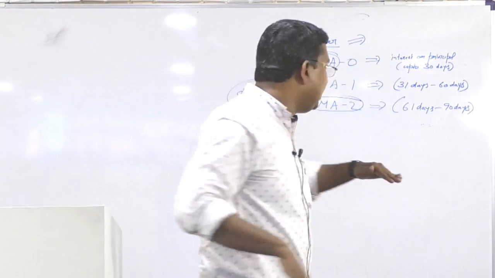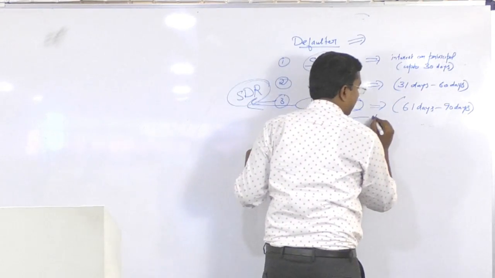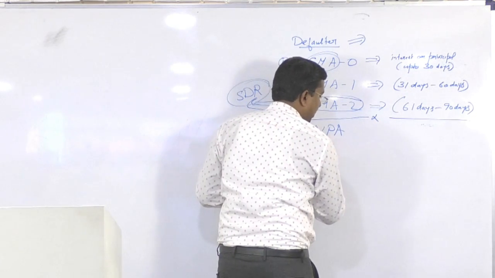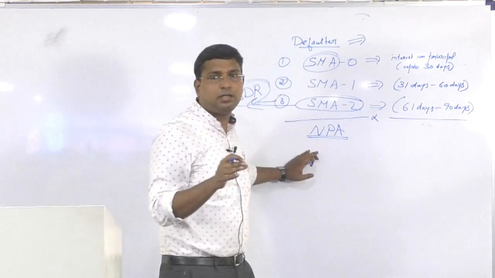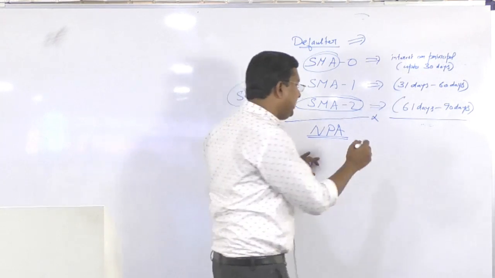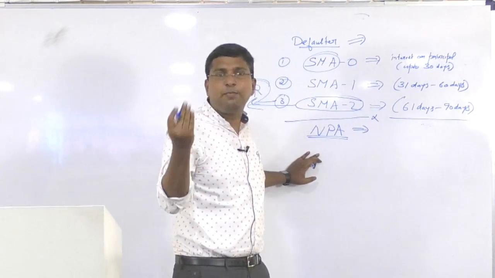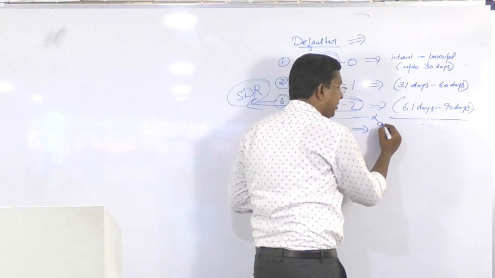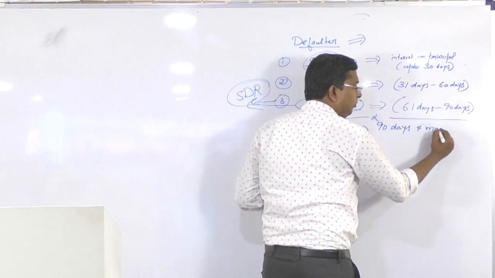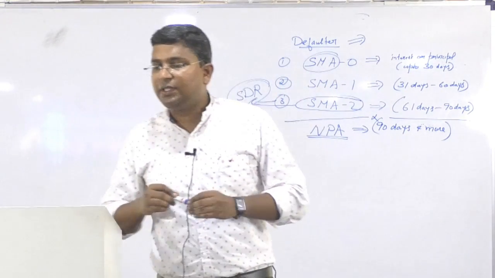Once it crosses this line only, NPA starts. So for a loan account to be called a non-performing asset, there should be non-repayment for 90 days and more. Be very clear with this.